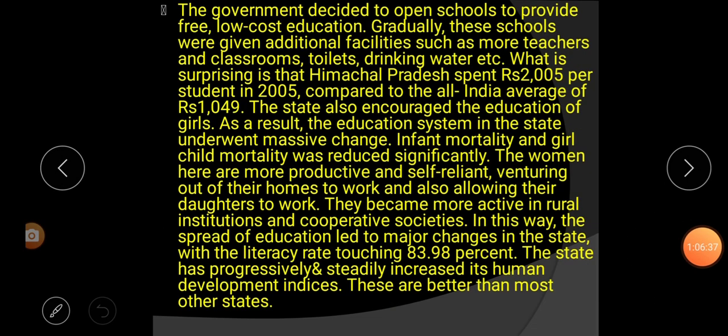Next paragraph. The government decided to open schools to provide free and low-cost education. Gradually, these schools were given additional facilities such as more teachers, classrooms, toilets, drinking water, etc. Slowly, what happened? In these schools, they were given many facilities. What were the facilities? They appointed more teachers, and gave good classrooms, toilets, drinking water, etc.